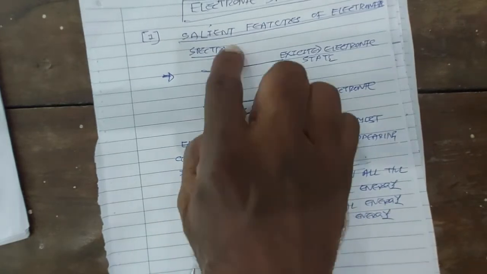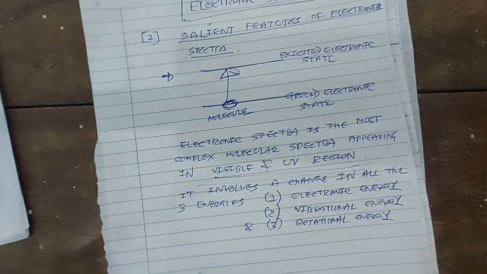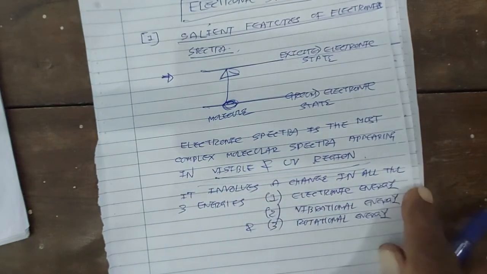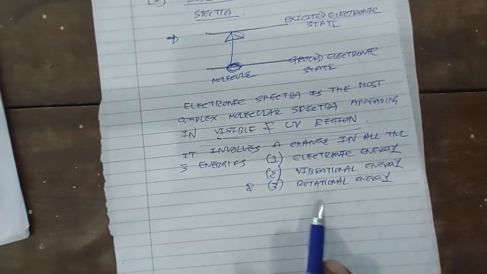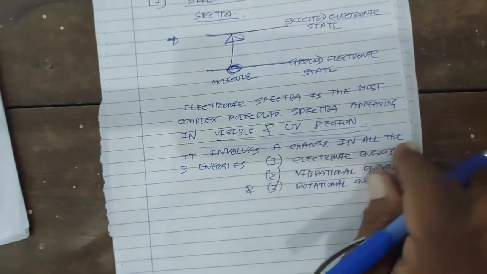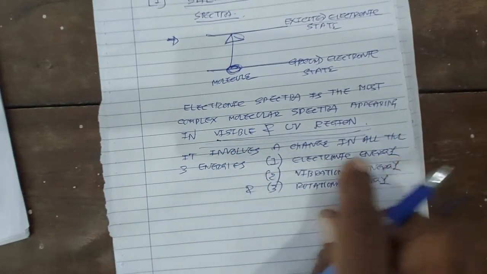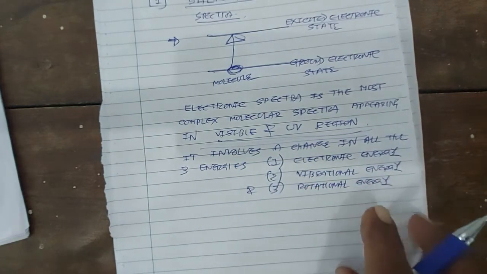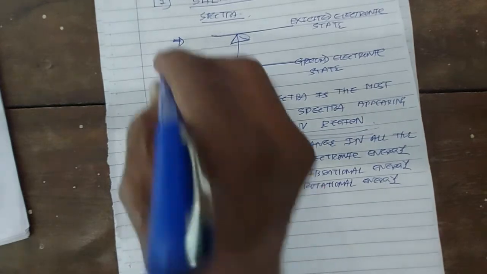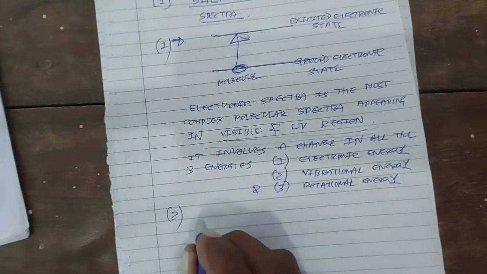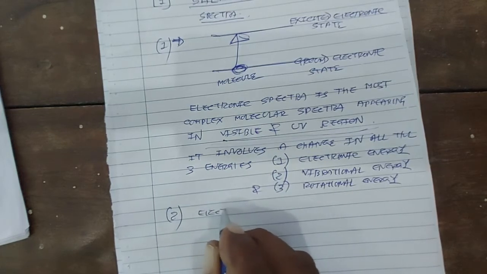And when an electronic transition takes place, okay, there will be a change in all the three energies, right? Electronic energy of the molecule is going to change, vibrational energy will change, and rotational energy will change. So it involves a change in all the three energies. Okay. Second feature I mentioned, electronic spectra.